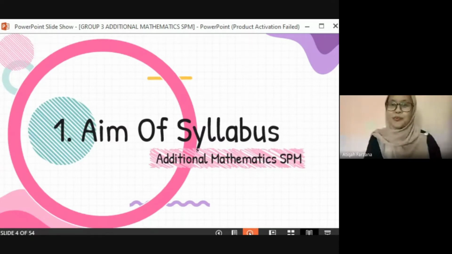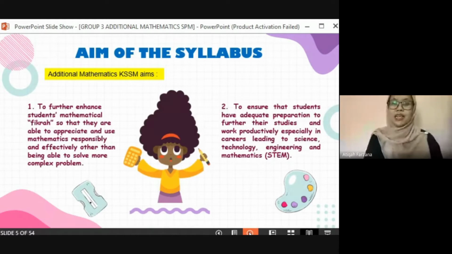Okay, next slide. Okay, as stated in the SPM Additional Mathematics, the aim of the syllabus is to further enhance students' mathematical fikrah so that they are able to appreciate and use mathematics responsibly and effectively, other than being able to solve more complex problems. And the second aim is to ensure that students have adequate preparation to further their studies and work productively, especially in careers that lead to science, technology, engineering, and also mathematics, or we call it STEM.